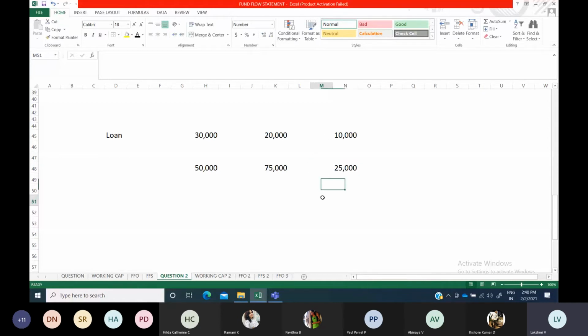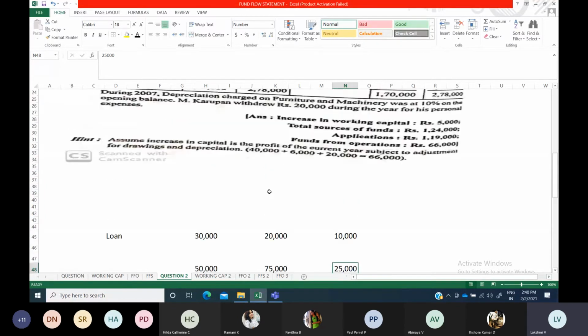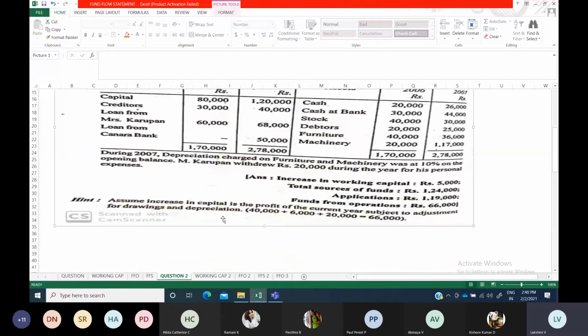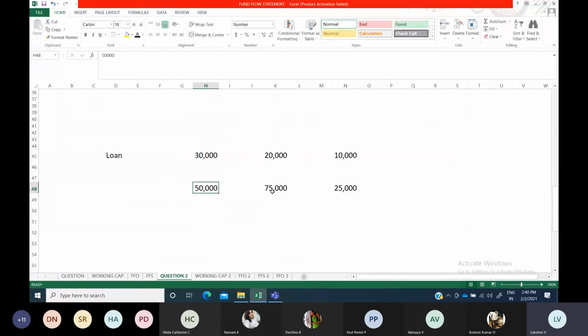While repaying that loan, it is application. While borrowing, they will not mention in the question that the loan is borrowed or loan is paid; nothing of that sort will be given. Just by looking at a glance and comparing the amounts, you can find out whether it was paid or borrowed.